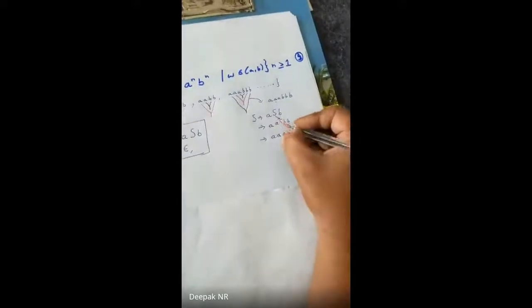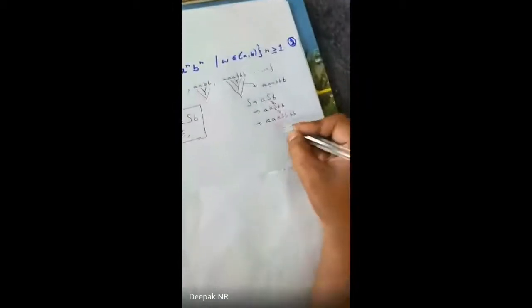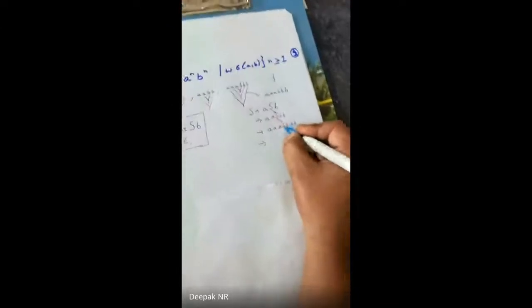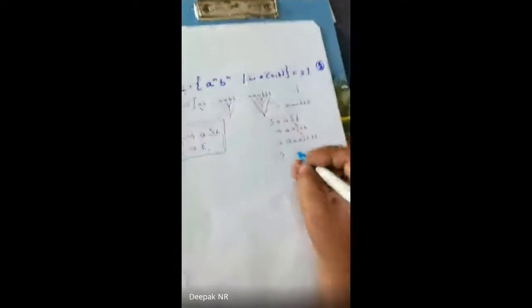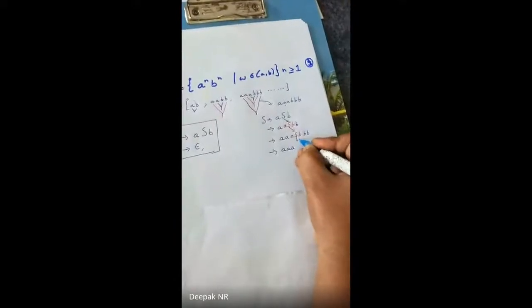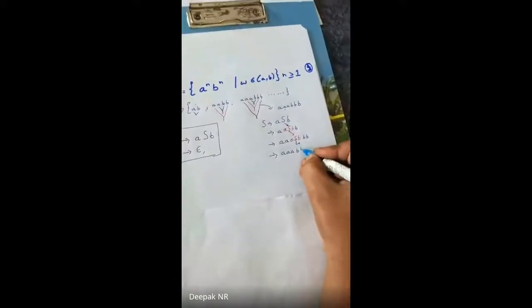Now the main target for me is 3 A's and 3 B's, which has been achieved. So again, for this S I use epsilon. So I write 3 A's, this S I replace with epsilon, so this will be 3 B's. Hence the result is proved.